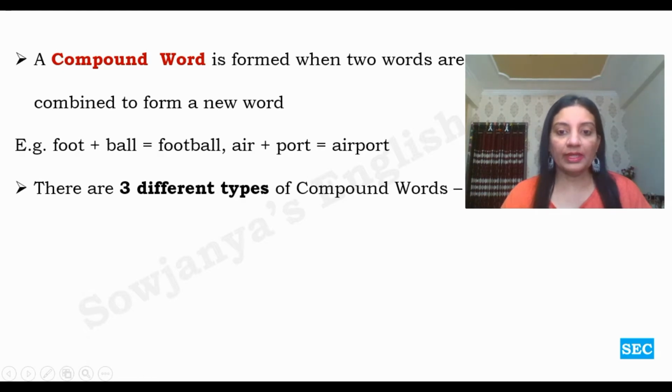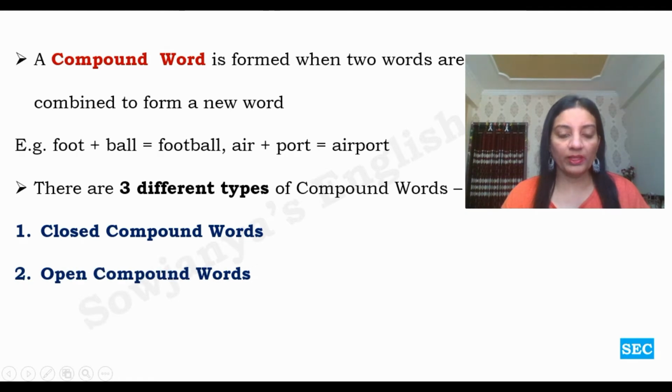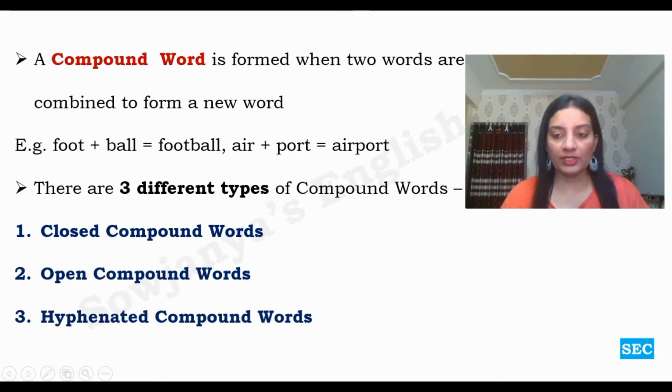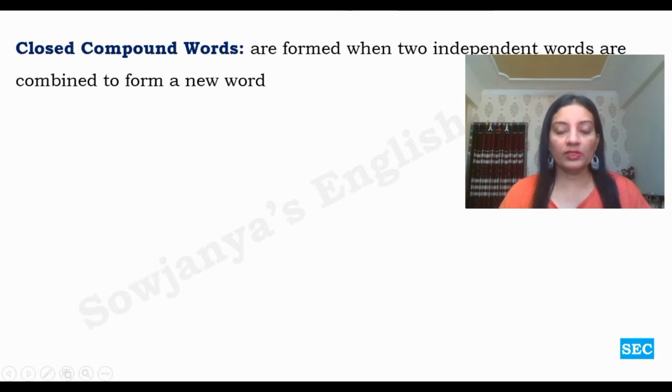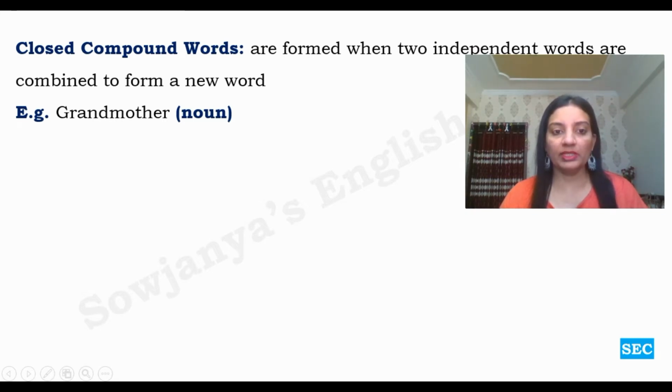There are three different types of compound words: closed compound words, open compound words, and hyphenated compound words. Let us learn more about these three types of compound words. First one is closed compound words. These are formed when two independent words are combined to form a new word. What are independent words? Let us see. Example, grandmother. Grand is one independent word, mother is one independent word. Together they formed grandmother. It is altogether a new word.